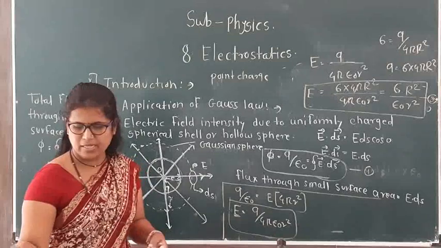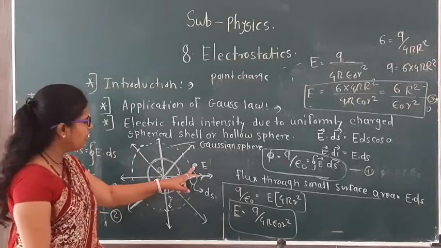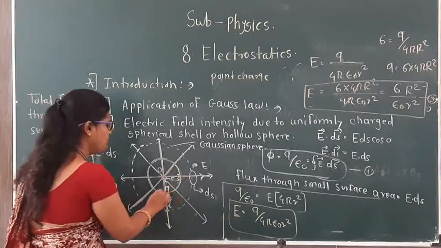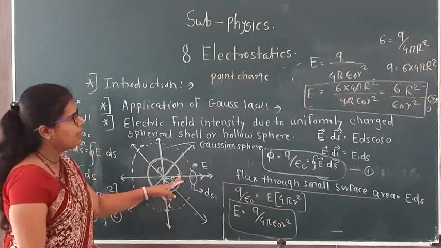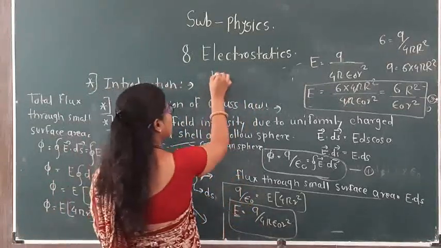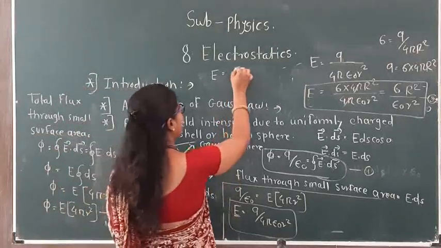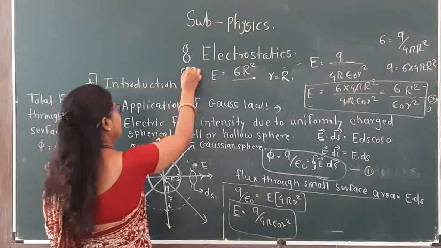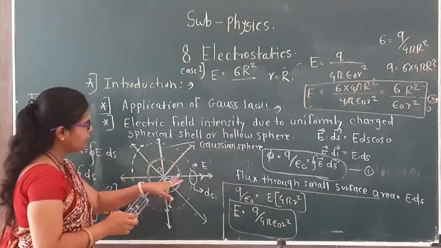There are two cases here. Case number 1: when the point P is present on the surface of the sphere, on the Gaussian sphere, this equation 3 becomes E is equal to sigma r square upon epsilon r square, but instead of small r we write capital R, because P is on the sphere.